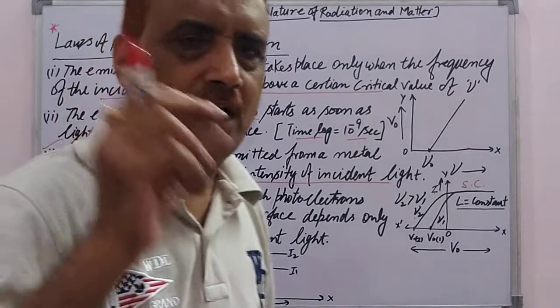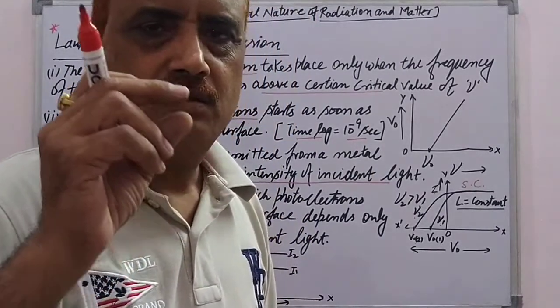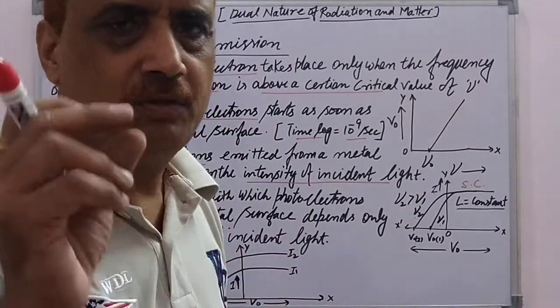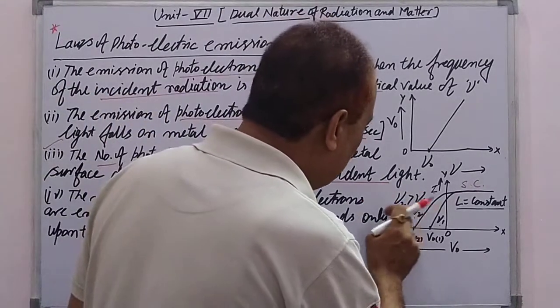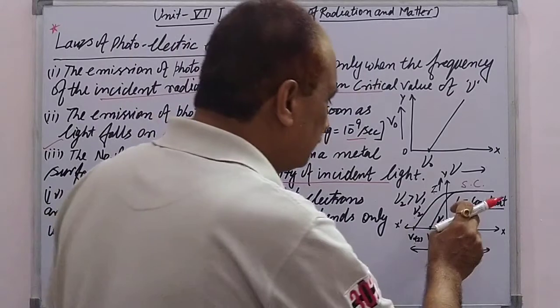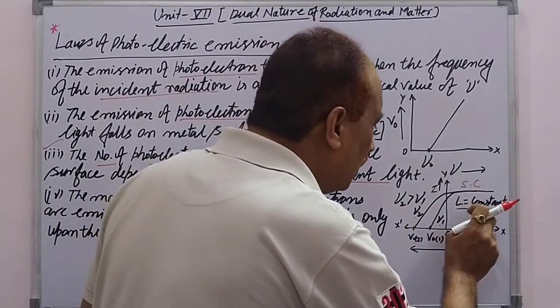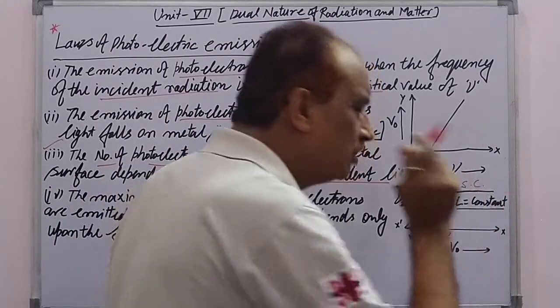The value of the current is constant and will not increase, even with different frequencies, because it depends only on the intensity of the light.